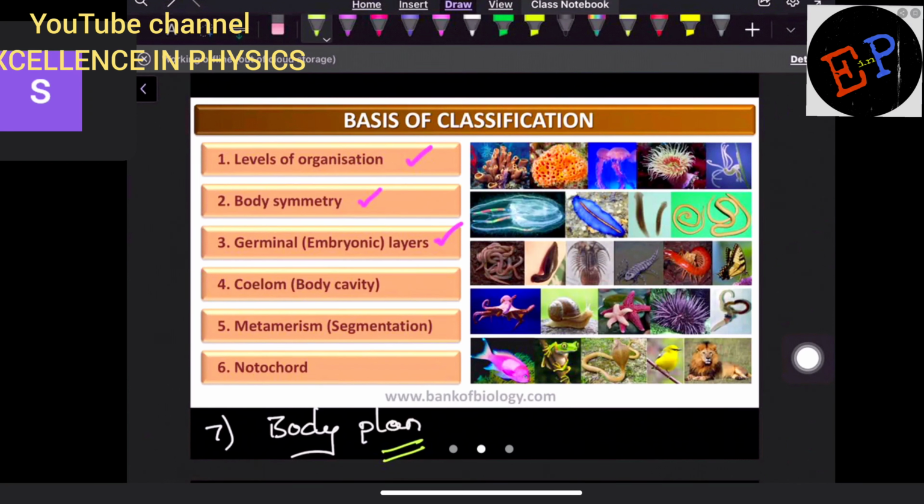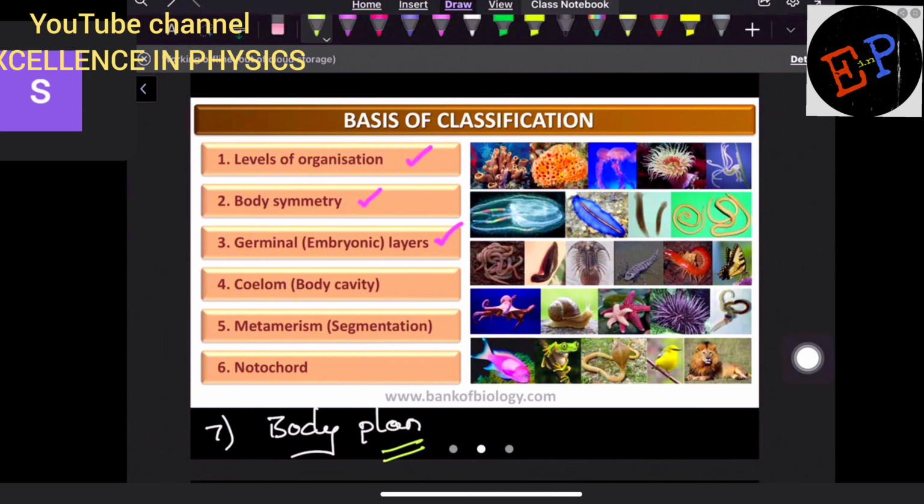And body symmetry, whether they have bilateral symmetry or radial symmetry. Based on that also we can classify organisms. And germinal layers. How many germinal layers are there? Whether there are two germinal layers or three, whether they are diploblastic or triploblastic. Based on that also we classify animals. Clear? And the next one is coelom. What is meant by coelom? The body cavity, the empty space present inside the body, is called a coelom. Are you able to understand?